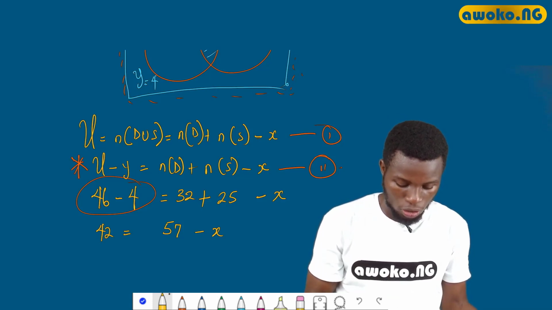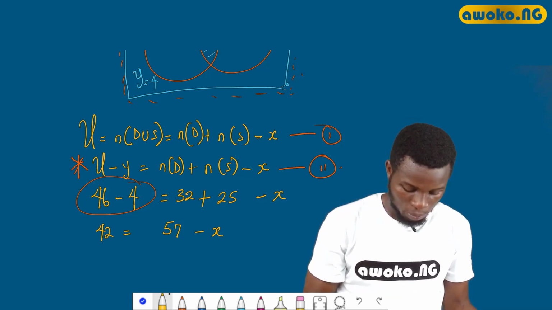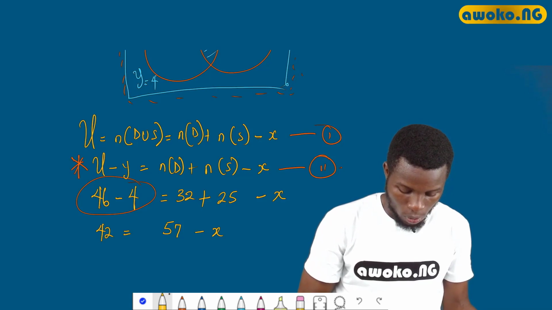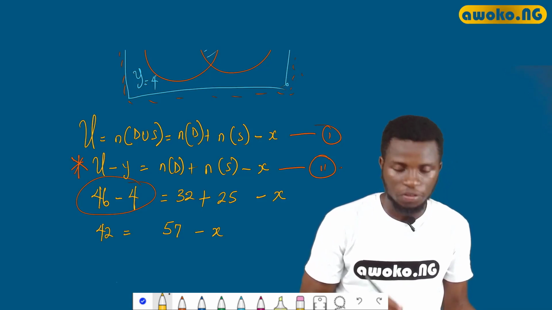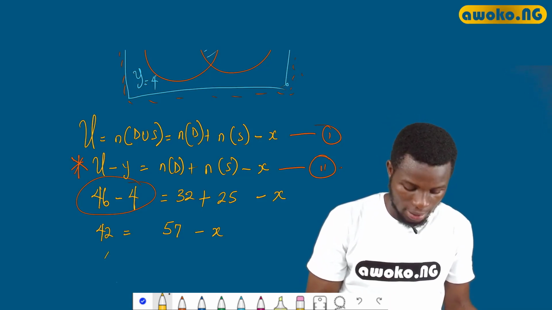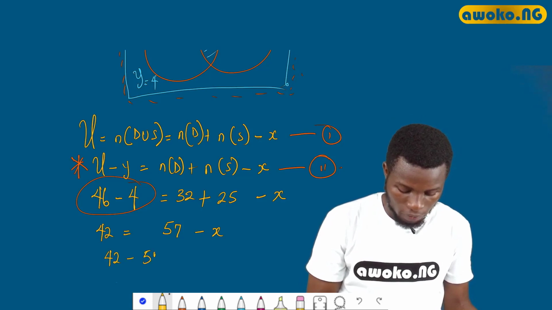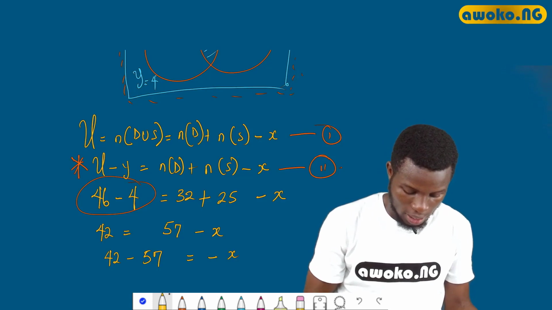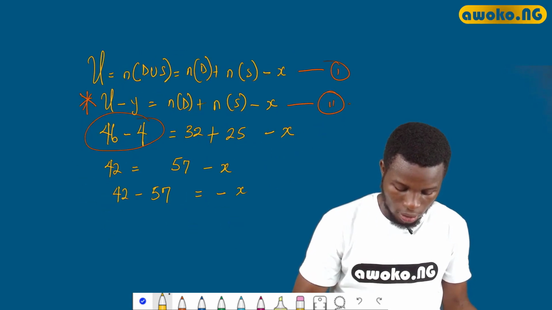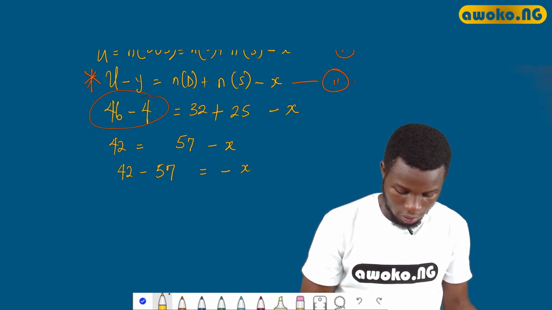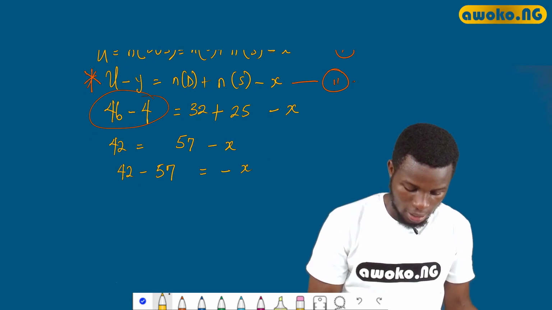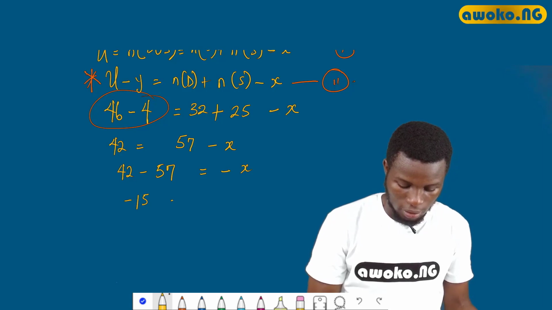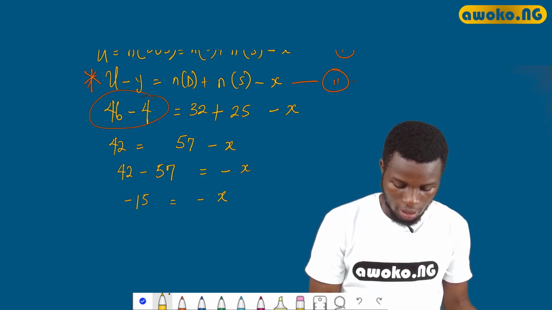Okay, so if we continue solving this, we have to subtract 57 from both sides. So 42 minus 57 equals minus x, and 42 minus 57 of course will give us minus 15. So minus 15 equals minus x.